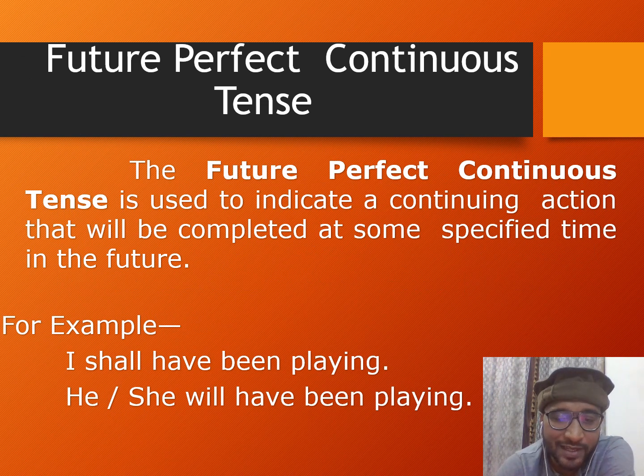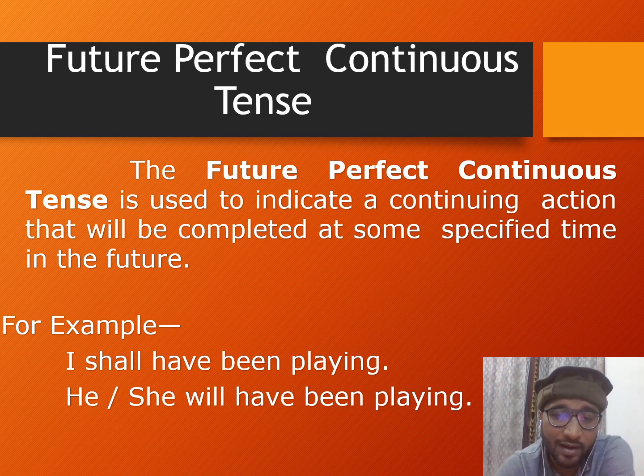Now here I present the last aspect of all the tenses, but not the least, because after the tenses we have got the category of modal verbs, we have got the category of passive voices, we have got the category of direct and indirect speeches, we have got the category of causative sentences. So in my upcoming videos I will be discussing all other possible ways of making sentences or making our English good in the future.